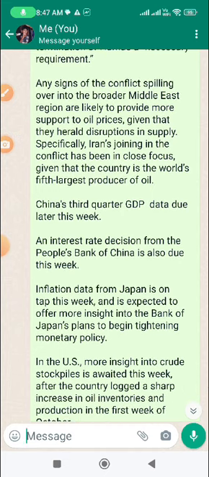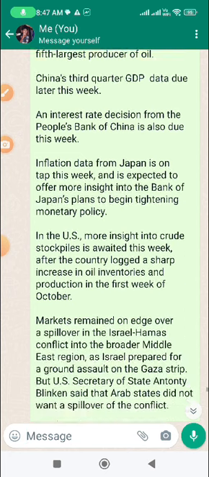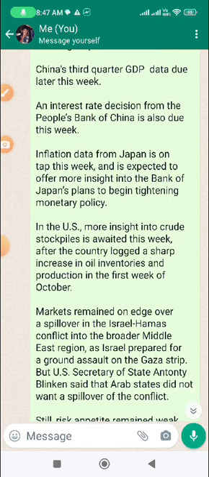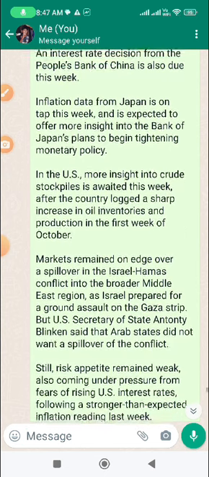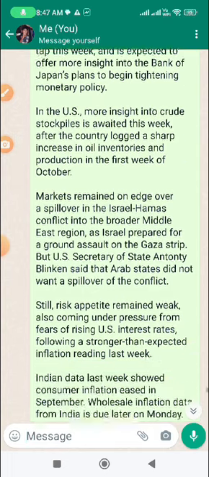Then China data to watch: China's third quarter GDP data is due later this week, and the People's Bank of China interest rate decision is due this week. That is also important data. More insight into US crude stockpiles is awaited this week.